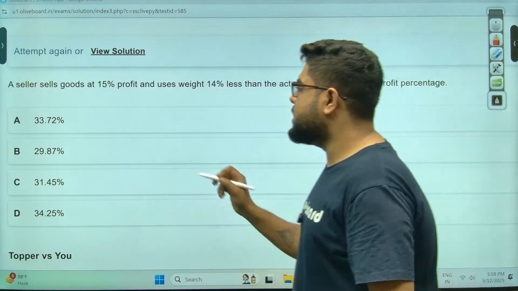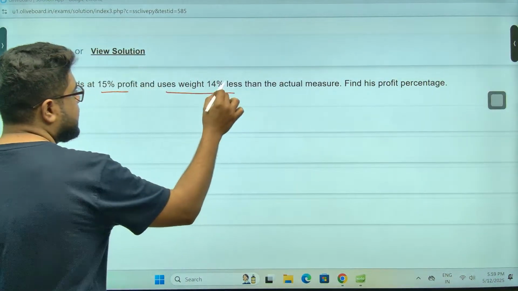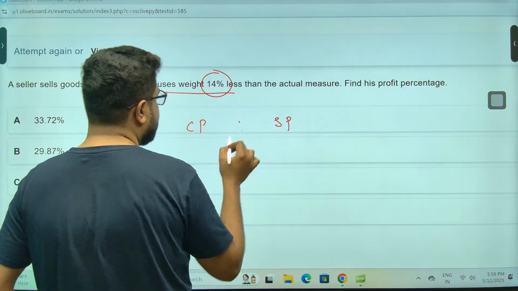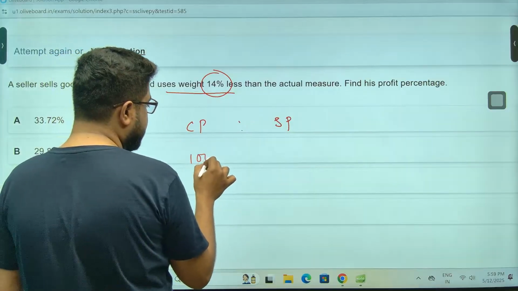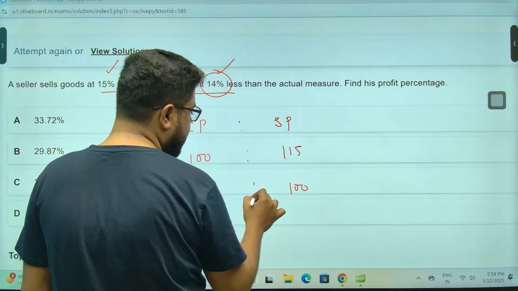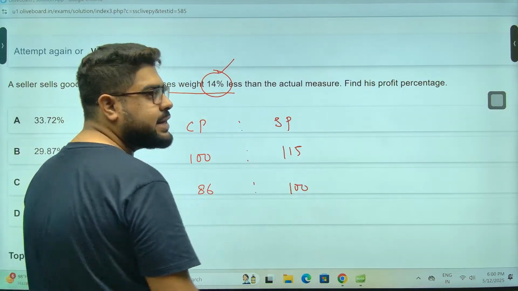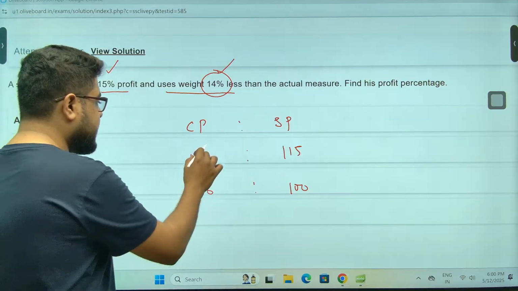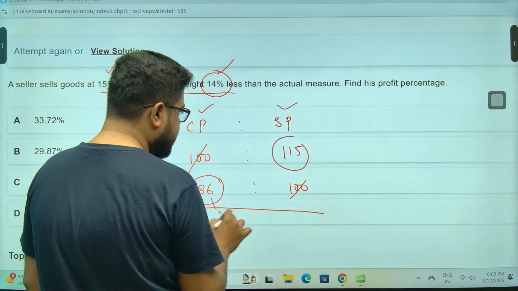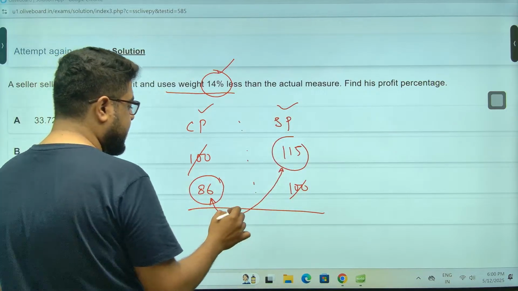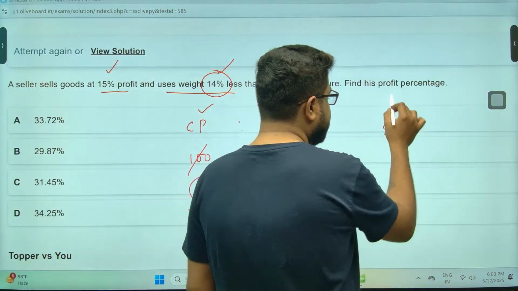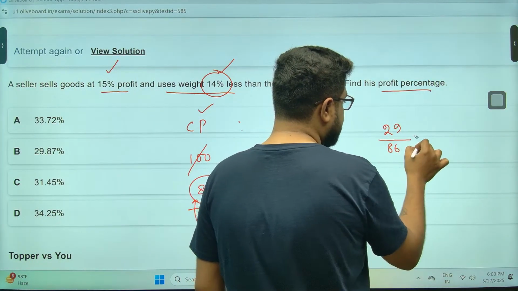Sir, a seller sells his goods at 15% profit. Acha, dishonest dealing 40%, 14% less. Sir, CP ratio SP, sir. The best way I've told you, 15% profit means 100 rupees, 115 rupees. 14% less means he is taking the money for 100 rupees but giving you 14% less, 86 rupees worth of goods. So ratio is this, 86:115, CP ratio SP. Profit, sir. Profit how much, sir? So 90, this is 25, 29 rupees profit out of 86 rupees. So the answer, profit percentage, 29 by 86 into 100, sir.